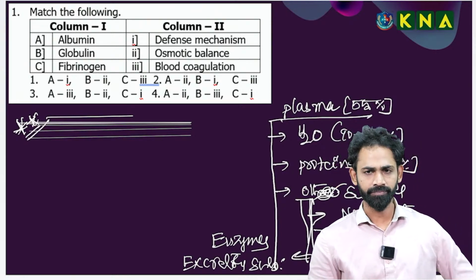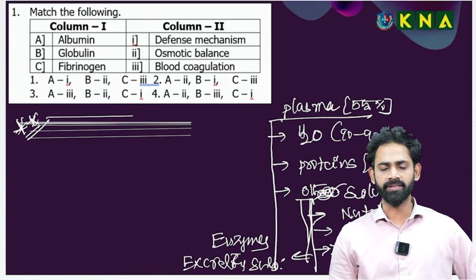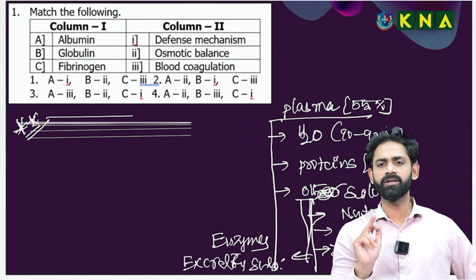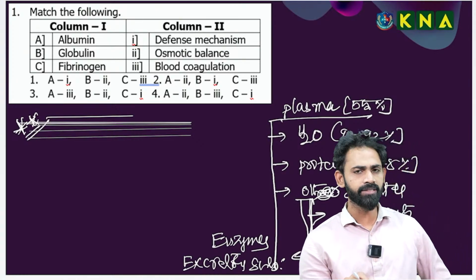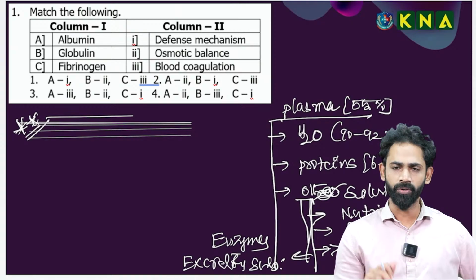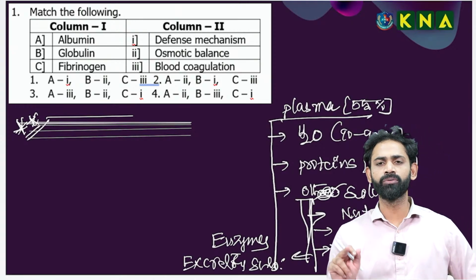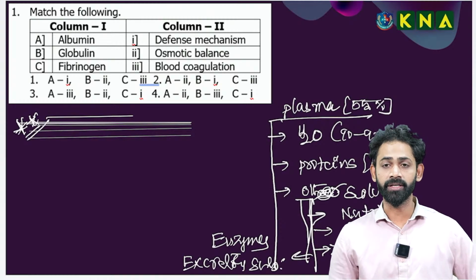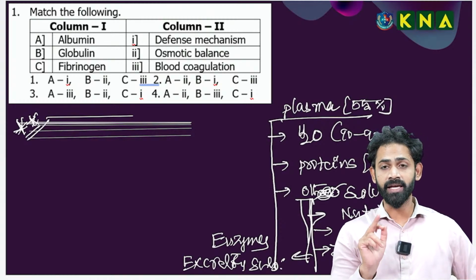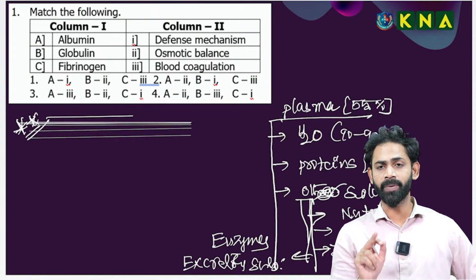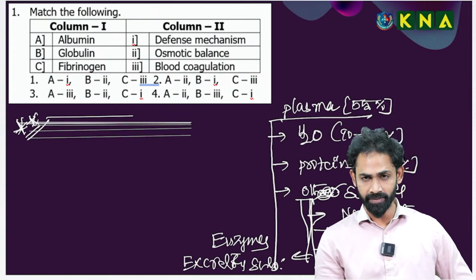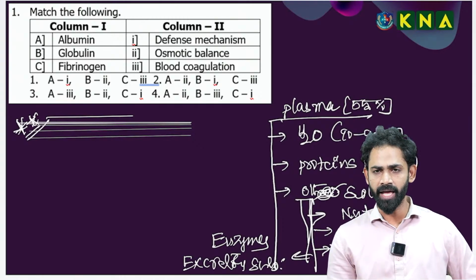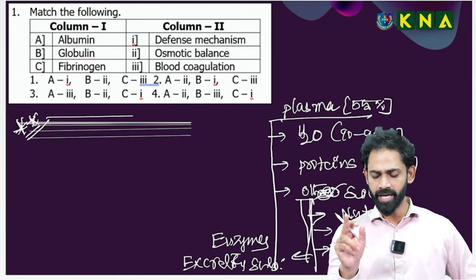In case of carbon dioxide, 70% is transported in the form of bicarbonate, 20 to 25% is transported by hemoglobin, and 7% is present in the dissolved state in the plasma. So 3% of the oxygen and 7% of the carbon dioxide are present in the dissolved state in the plasma.